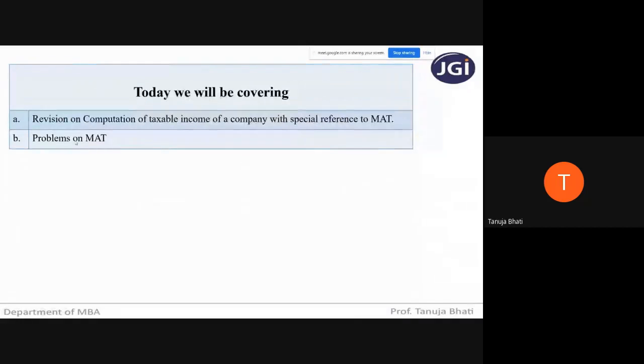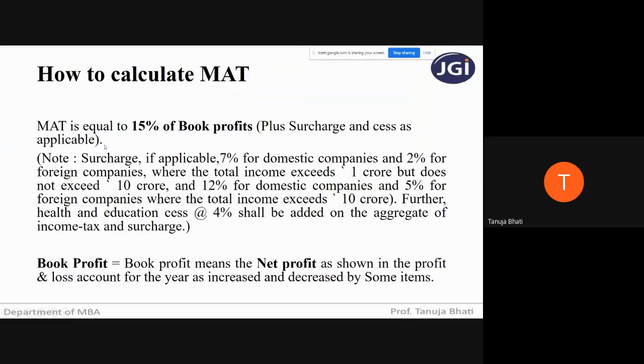So today we will just revise the computation of taxable income of a company with special reference to MAT, and we will be seeing problems on MAT. How to calculate the tax liability under MAT: Minimum Alternative Tax is equal to 15% of book profits. How to calculate book profit we will see. Plus, you have to add surcharge and cess if applicable. Cess will be applicable in all the cases.